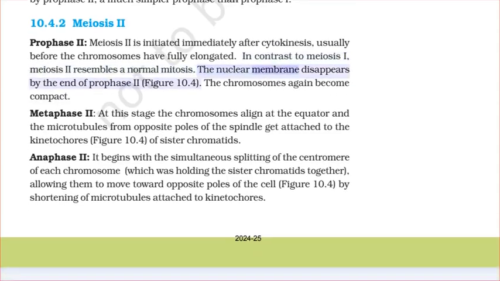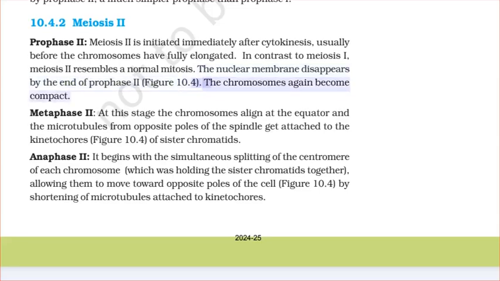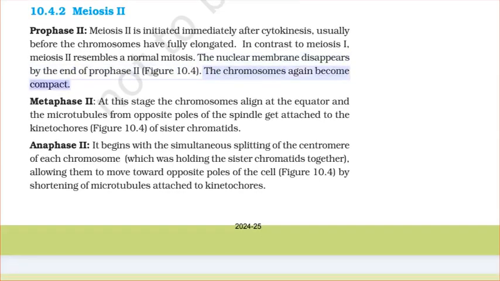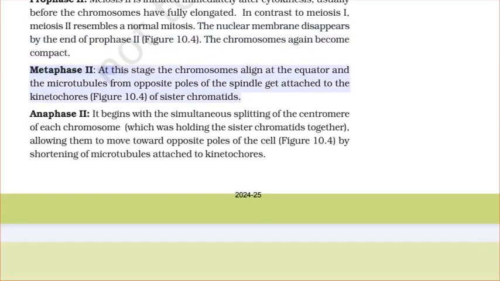The nuclear membrane disappears by the end of prophase II. Figure. The chromosomes again become compact. Metaphase II. At this stage, the chromosomes align at the equator and the microtubules from opposite poles of the spindle get attached to the kinetochores, figure, of sister chromatids.